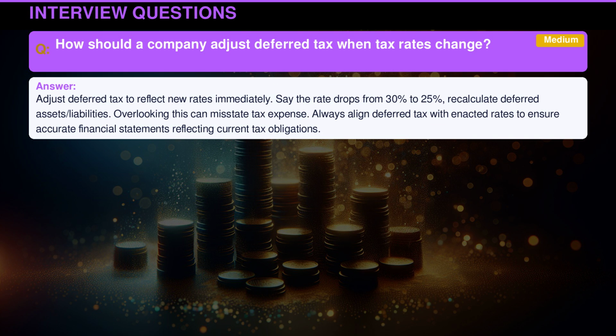Adjust deferred tax to reflect new rates immediately. Say the rate drops from 30% to 25%. Recalculate deferred assets and liabilities. Overlooking this can misstate tax expense. Always align deferred tax with enacted rates to ensure accurate financial statements reflecting current tax obligations.